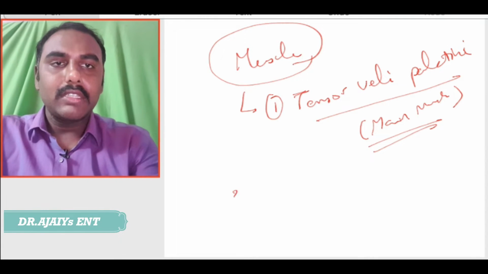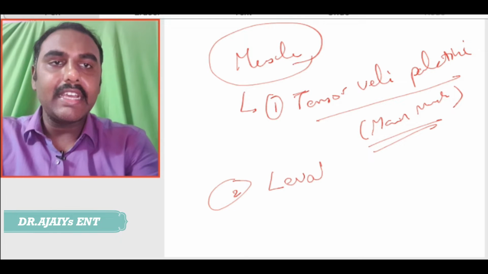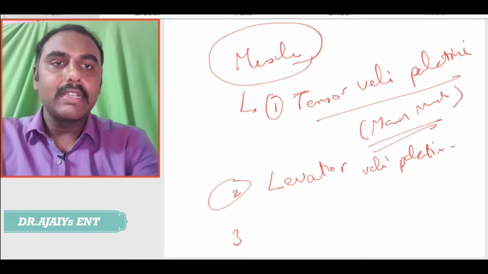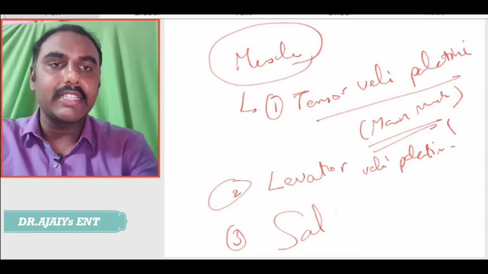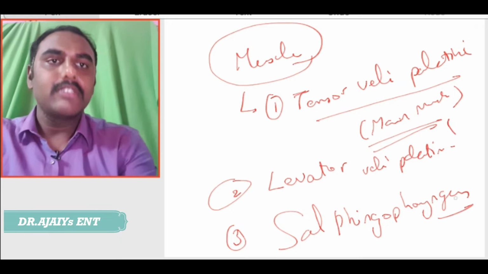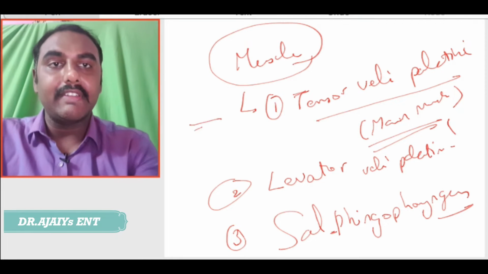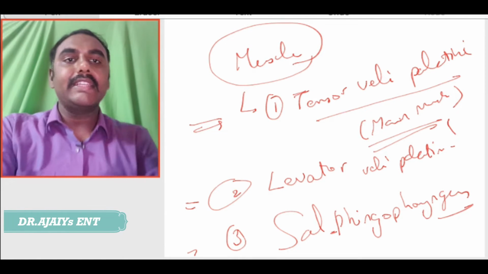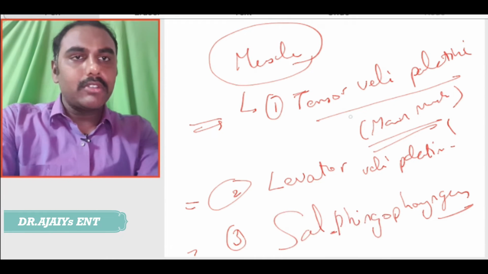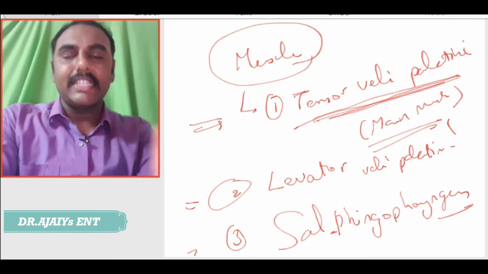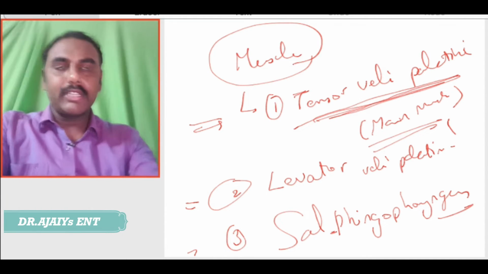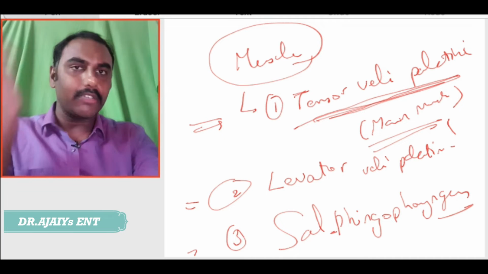The other muscles are the levator veli palatini and the salpingopharyngeus. So, three muscles are very important: the tensor veli palatini, levator veli palatini, and the salpingopharyngeus muscle. The tensor veli palatini is the main muscle of the Eustachian tube. What is the function of the tensor veli palatini muscle? The main function is opening or closing.